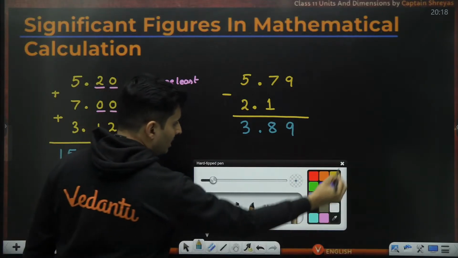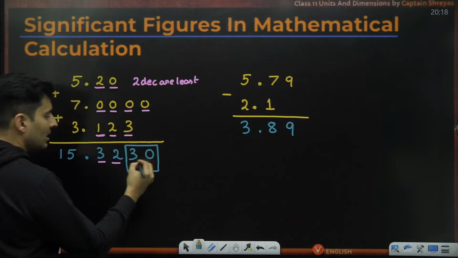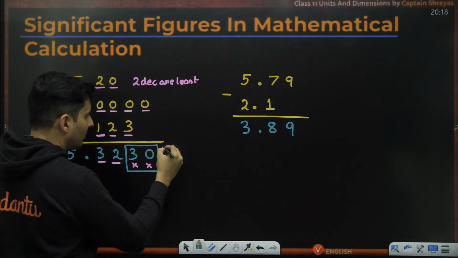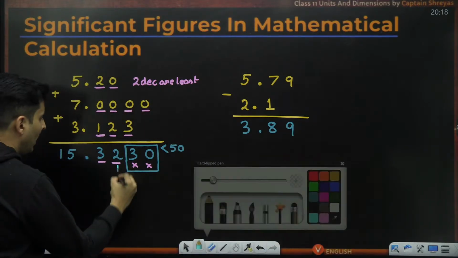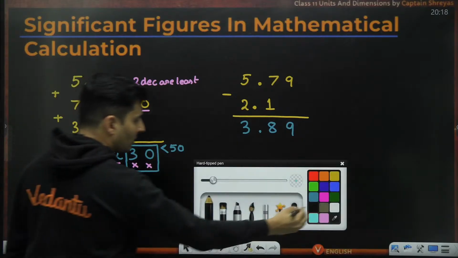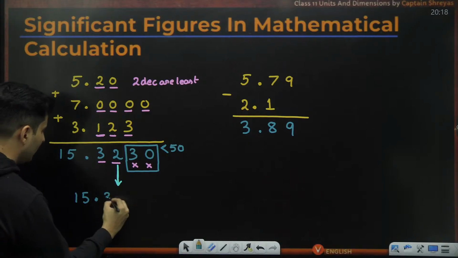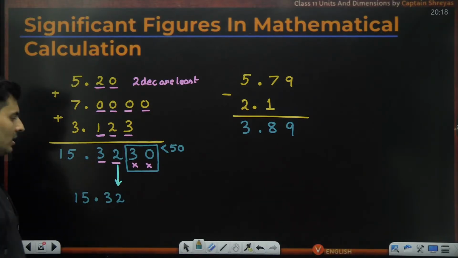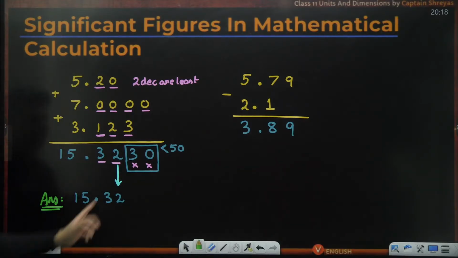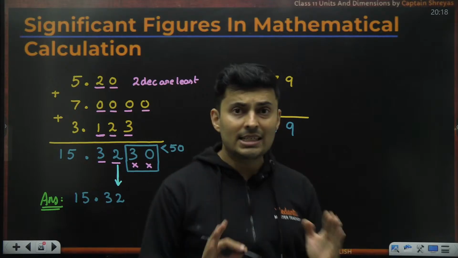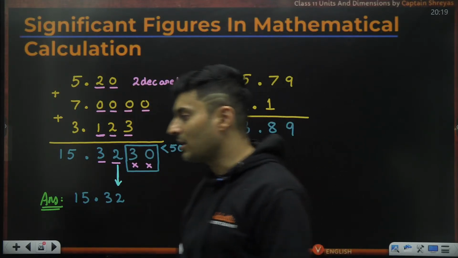The moment I don't need them, use the method of rounding off. Check these two digits. Yep, this is a 2-digit number, so compare it with 50. It is definitely less than 50. The moment it is less than 50, go back to the previous digit. It goes as it is. Hence, the final answer to this particular question should be 15.32 directly. Understood? So this is our final answer. Is this absolutely clear how we did it? The final answer should have the same least decimal places as the numbers being added or subtracted.